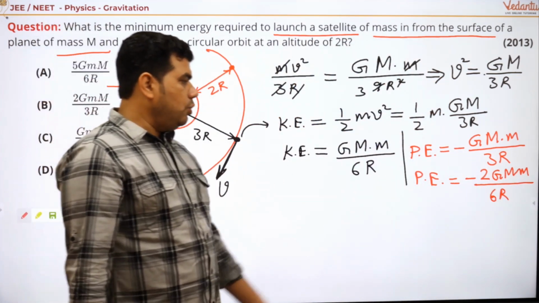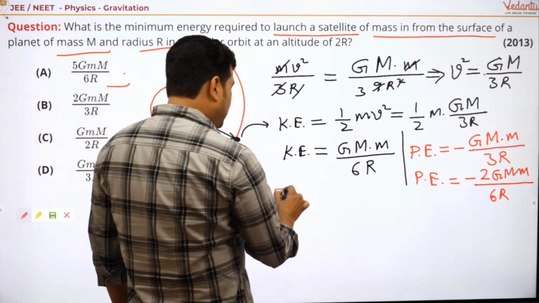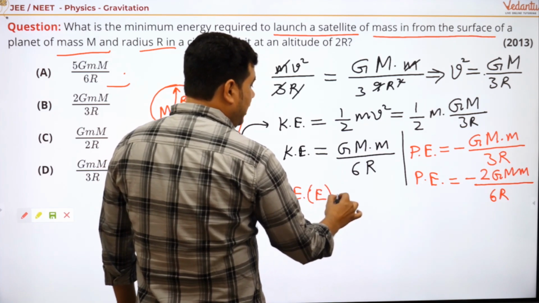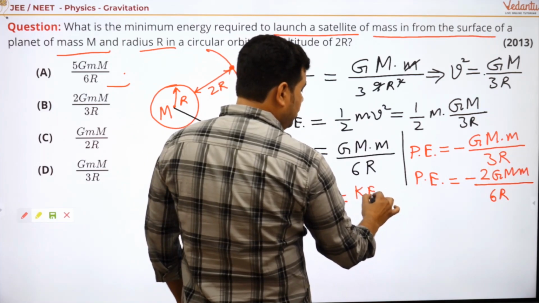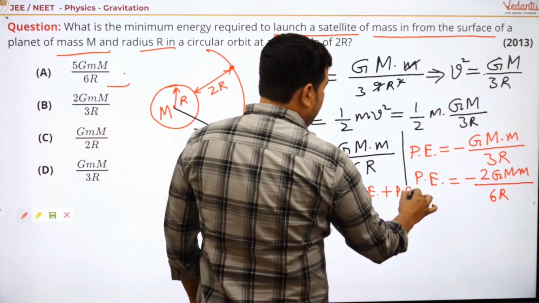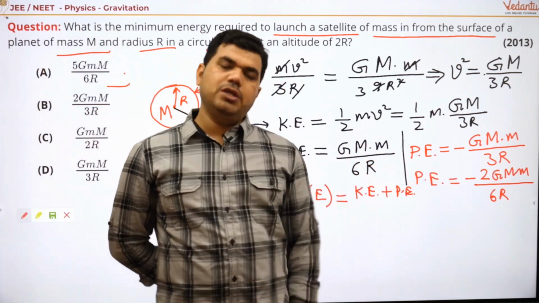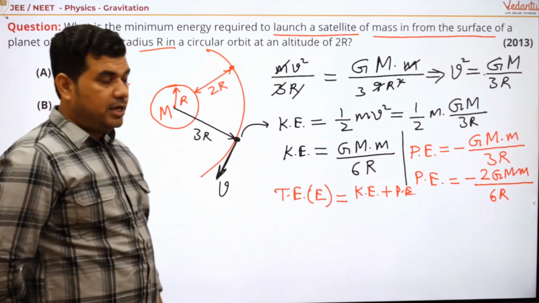Okay, so what is the net energy or the total energy? So the total energy of that satellite is just kinetic energy plus its potential energy, right? Now we have the formula for this. We can add: one energy is positive, another one is negative.